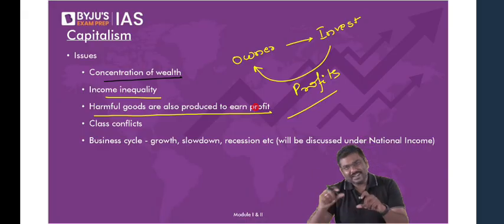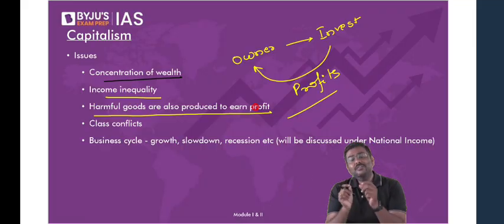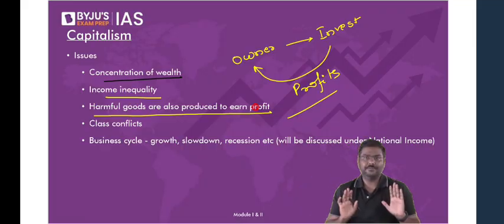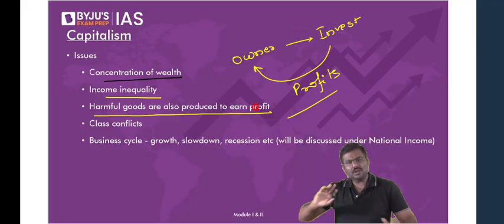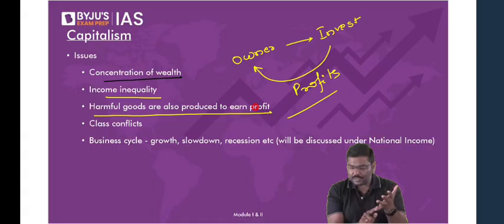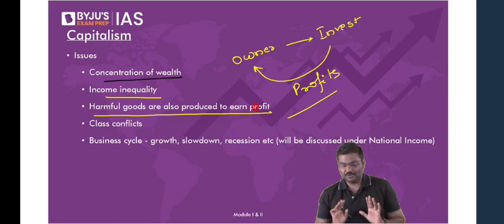My dear, there is an ulterior motive. There is a motive for government, both center as well as state. They will impose and collect a lot of taxes. Simple. They will impose and collect a lot of taxes on the sale of tobacco products and alcoholic products. That is the reason government will generally allow, I'll not say promote, never say government will promote, government will allow the sale of such harmful goods.